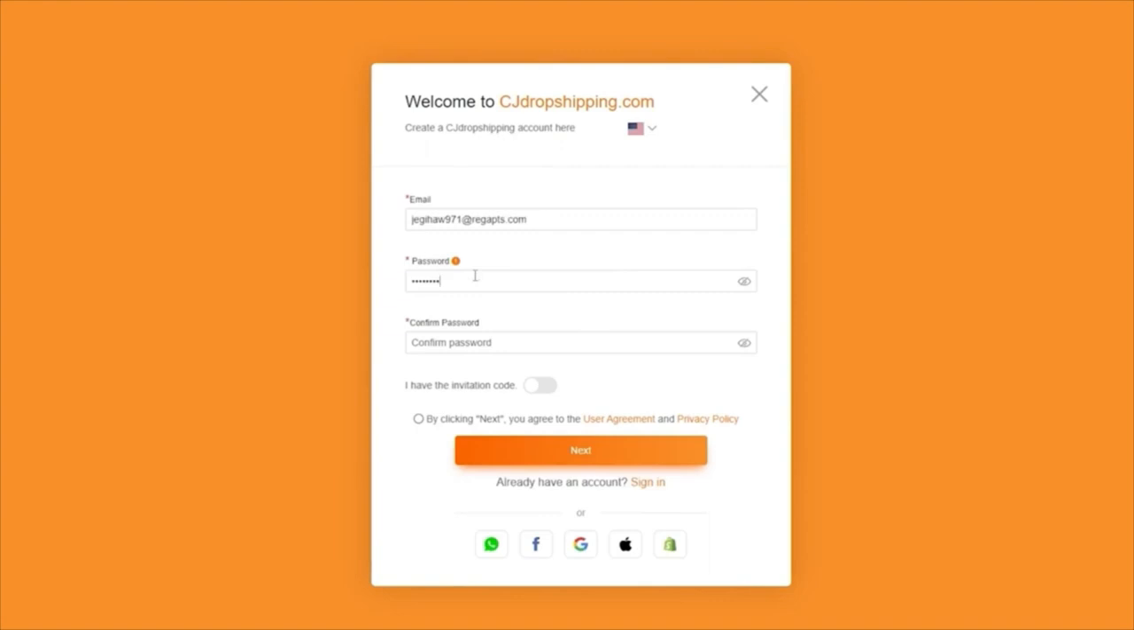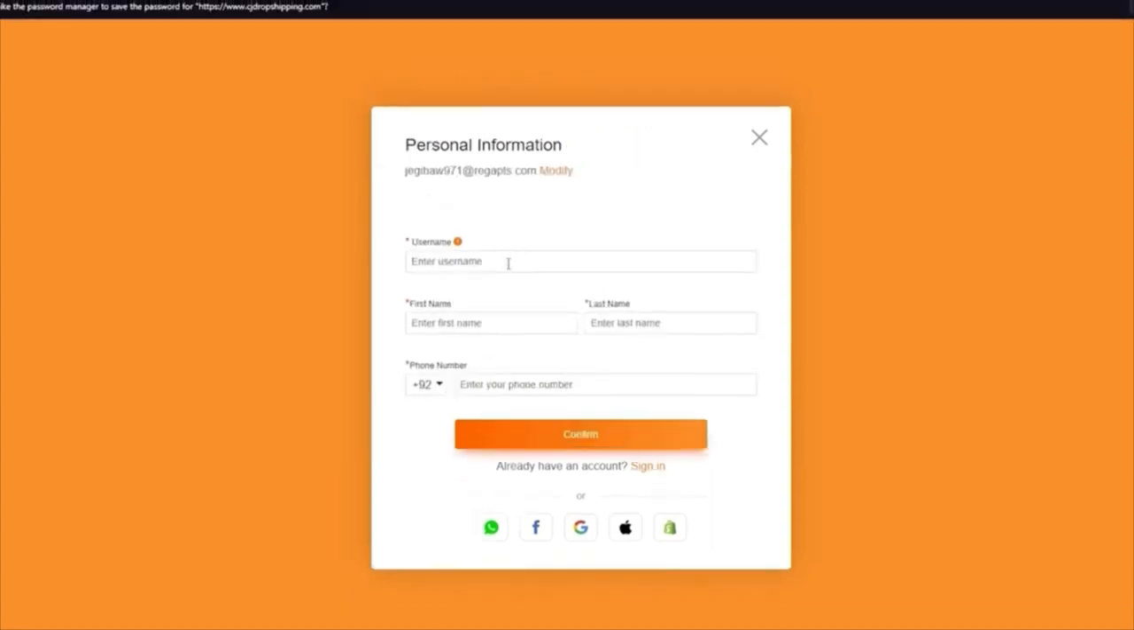So I'm going to go ahead and quickly add a password. I'm going to confirm this password as well real quick. There we go. And once you do that, you're going to agree to their terms and click on next. Once you do that, it's going to ask you for a username. Just add anything random, to be honest.